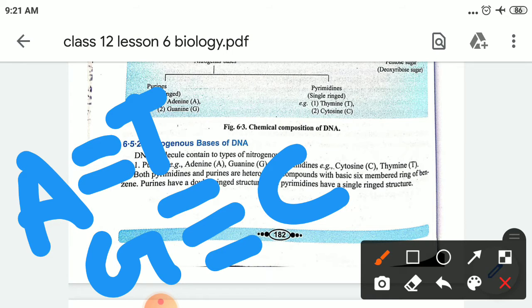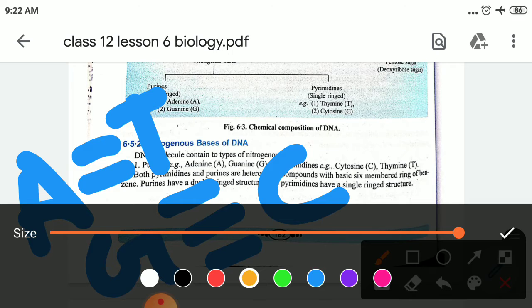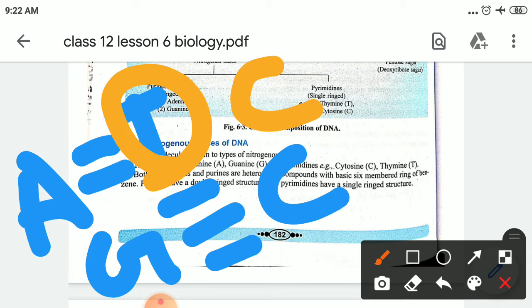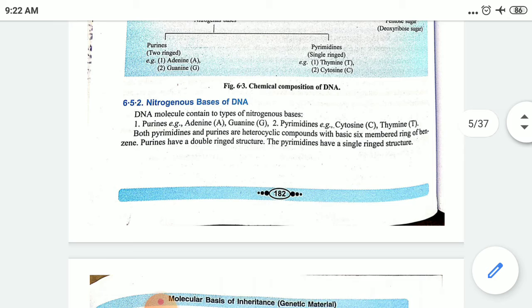Here, children, sometimes in place of this T, it is going to be replaced by U. Okay children, keep remember this one. A double bond U, in some cases, in lower organisms. Let us see.